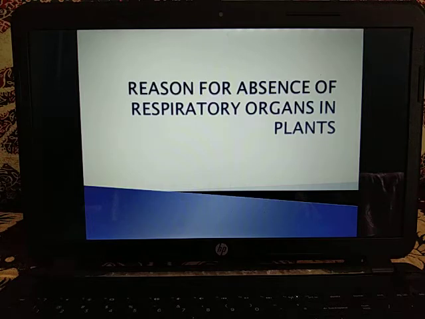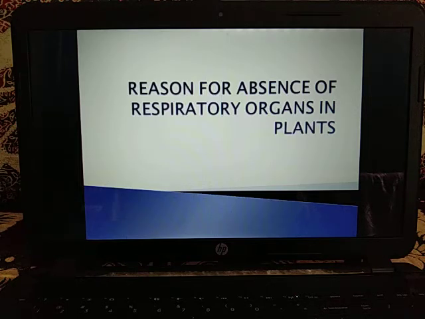So epiblemma cells are present in the root, and through these cells the exchange of carbon dioxide and oxygen takes place. Loose parenchyma cells in the leaf, stem and root provide an interconnecting network of air space for quick gas exchange.